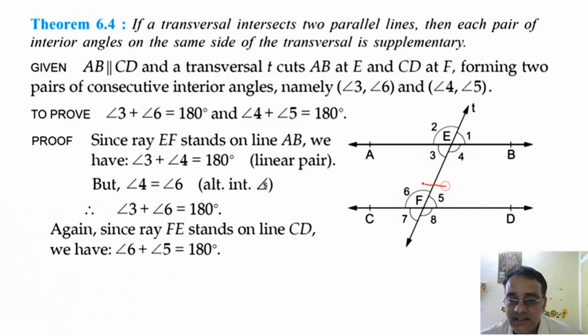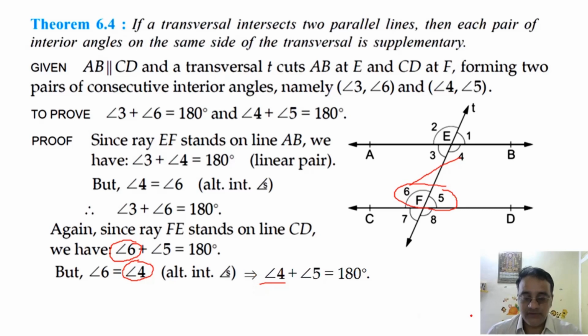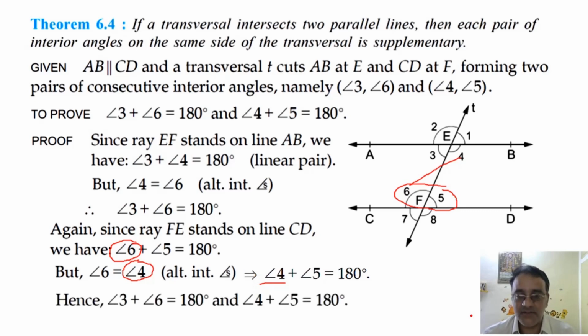So the sum of these two angles is 180 degrees. Why? Because linear pair. Okay. Now angle 4 is equal to angle 6, alternate interior angles. Right. That means in place of angle 6 we can write angle 4. So we have proved the theorem. Any doubt in this theorem?